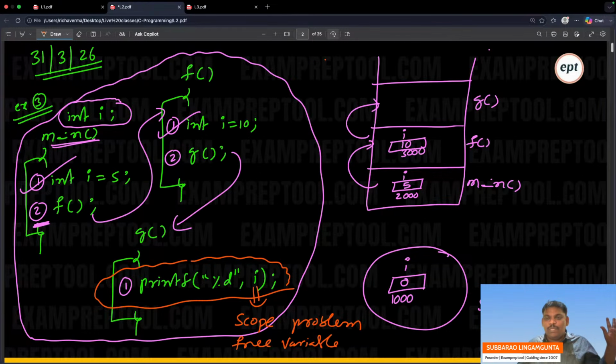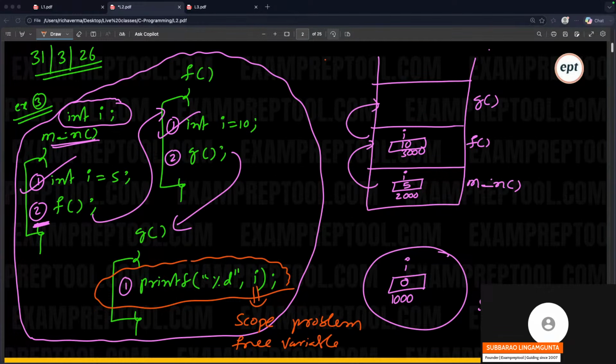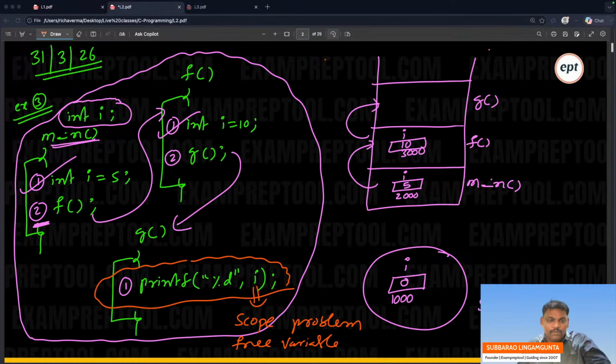Parents having one-to-many relationship. I don't know what exactly that means. Whatever it is, one to many, many to many, I don't know. I don't want to be part of this. Ankit, if you are interested, you please go. I don't want to be part of that.